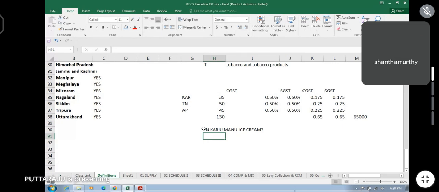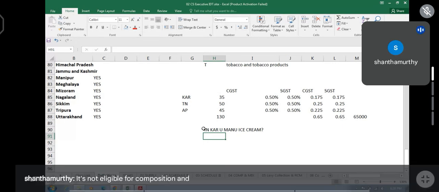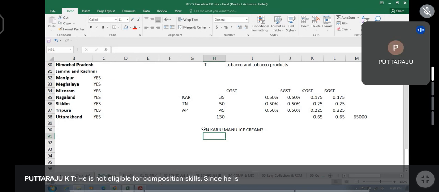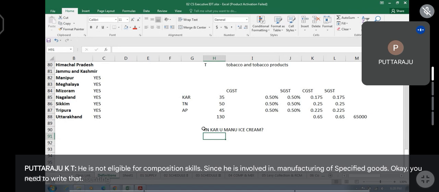Not eligible for composition and full tax has to be paid. He is not eligible for composition scheme since he is involved in manufacturing of specified goods. Okay, you need to write that sentence.